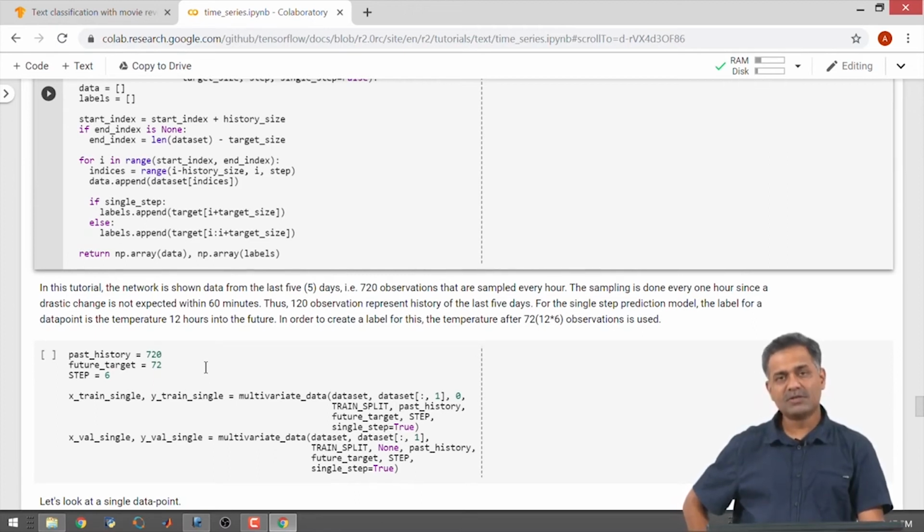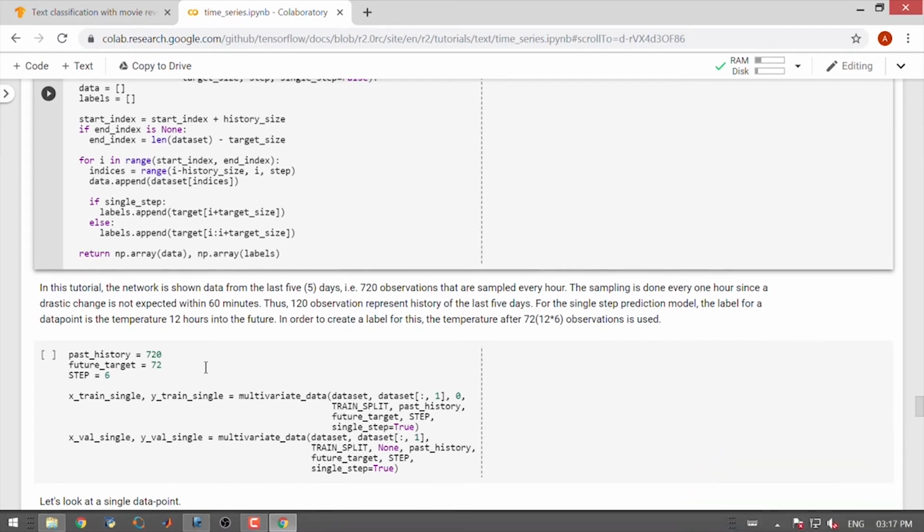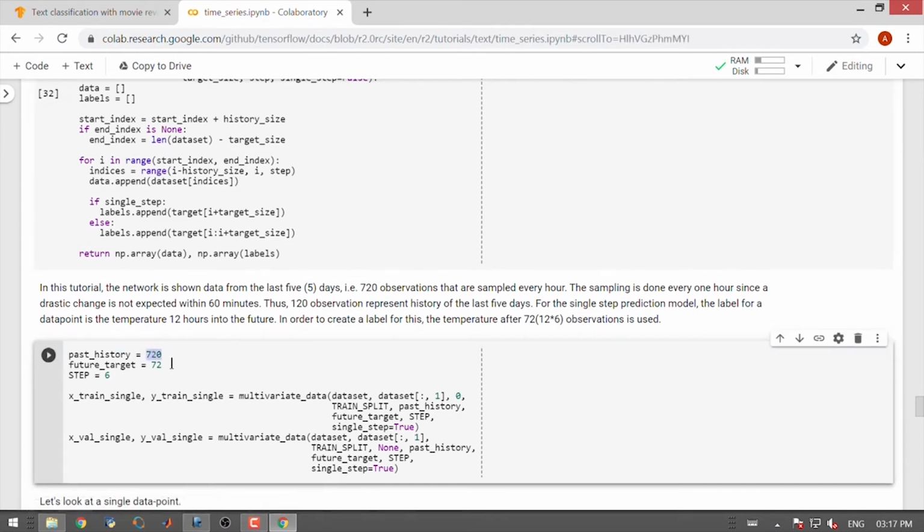So, in 12 hours we will have a total of 72 observations. That is why we use the temperature which is after 72 observations in the future. So, we use a past history of 720 points, and we want to predict the target in the future, which is 72 observations away from the current point.